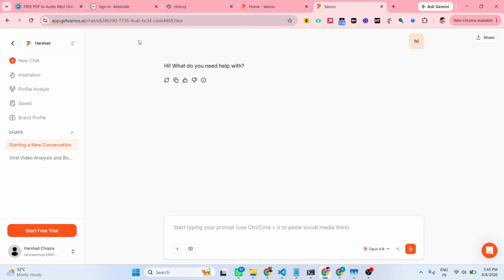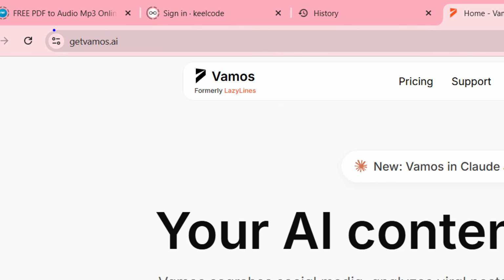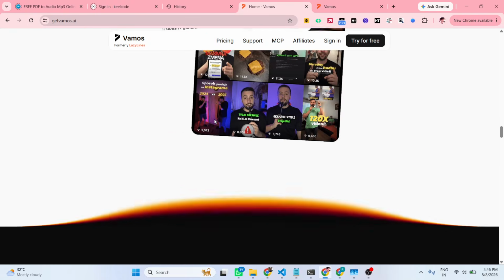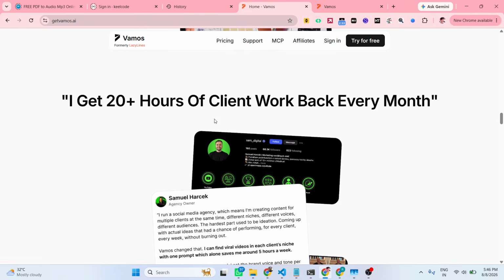So this is an effective way: just go to this website, getvamos.ai, and create multiple accounts using your Google account, and you can get free access to Claude Opus, Sonnet, and Claude Fable model. Definitely try this.